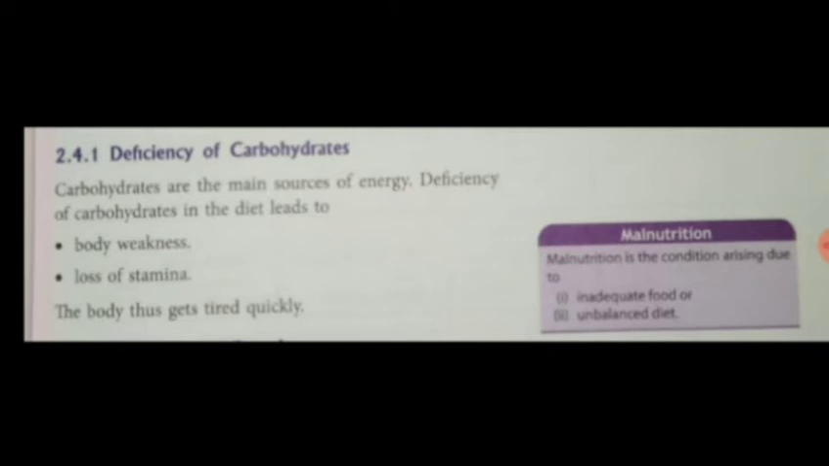Now, what is malnutrition? Malnutrition is the condition that arises due to inadequate food or an unbalanced diet. It is the condition that occurs in a person when the person is not getting enough nutrients. The person is lacking some nutrients.